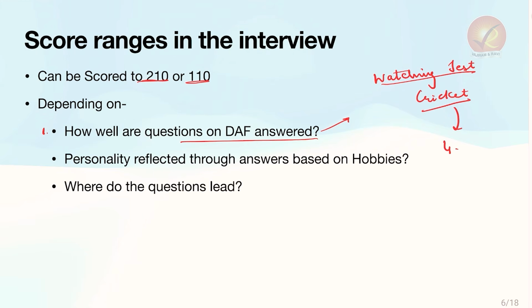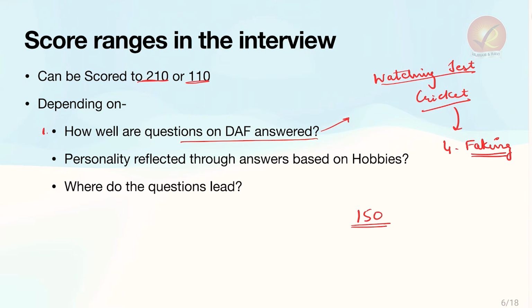And here, when you start getting questions, the answers do not show something that is appropriate at that moment. Or maybe your knowledge is not sufficient or matching the level of interest that you have just mentioned in your DAF. It means that perhaps you were just faking your hobby. You have written it simply in order to fill the space. In that case, they do not take it very nicely. They feel that you have a lying kind of personality, a fake personality, and it goes in a negative way. You can go towards the 140, 150 range also.